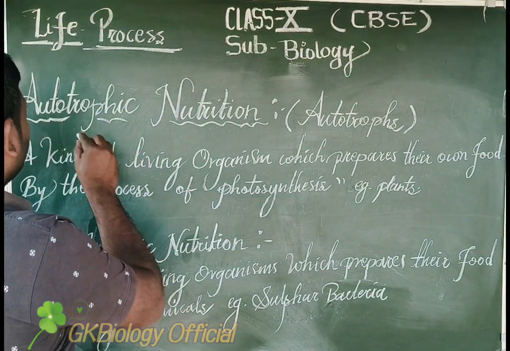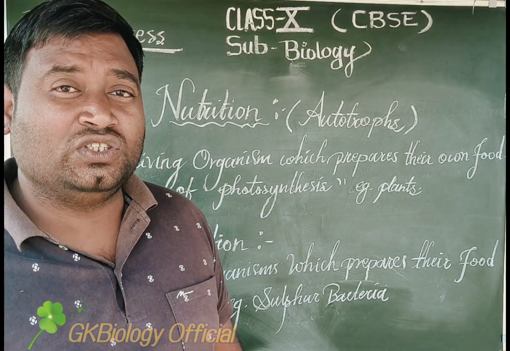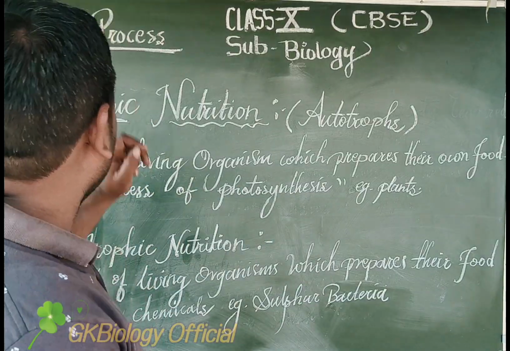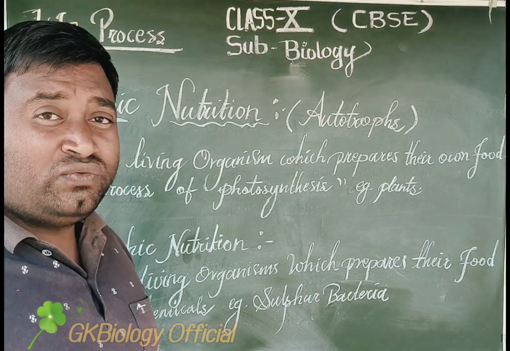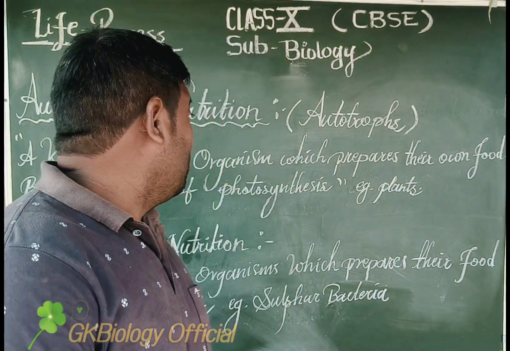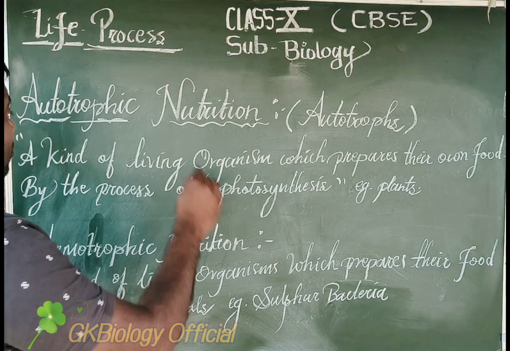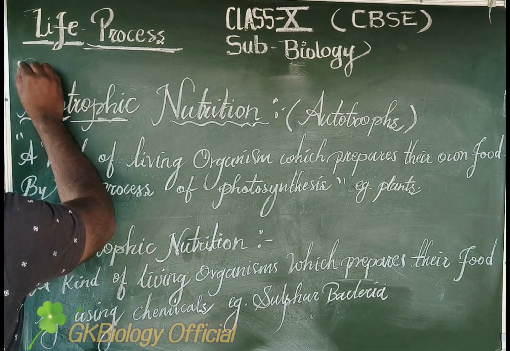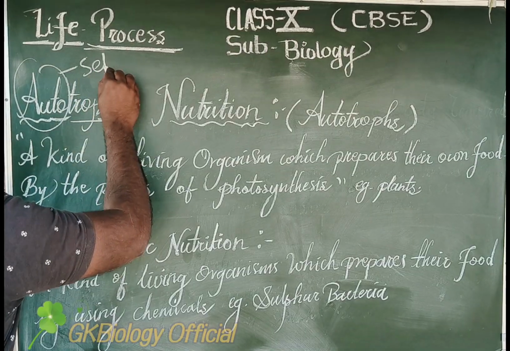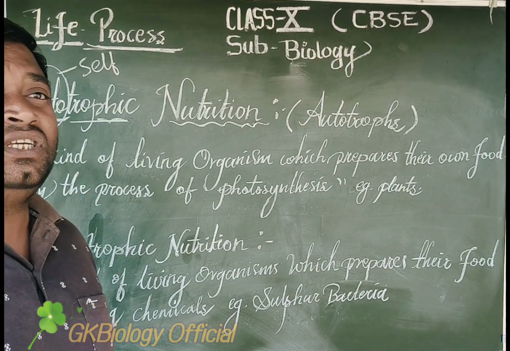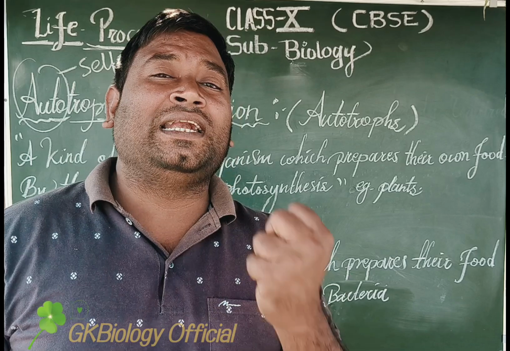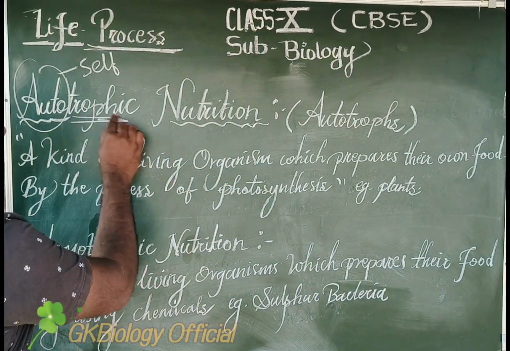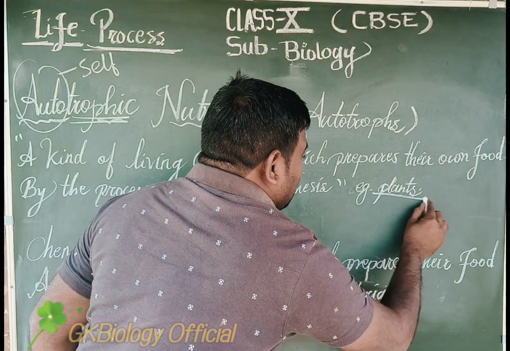The topic is autotrophic nutrition. In the previous video, we discussed the introduction to life processes. In this video, we are going to discuss autotrophic nutrition. So what is autotrophic nutrition? As you know, auto means self. It refers to a kind of organism which has self-regulating abilities. They are nothing but a kind of organism called a plant.